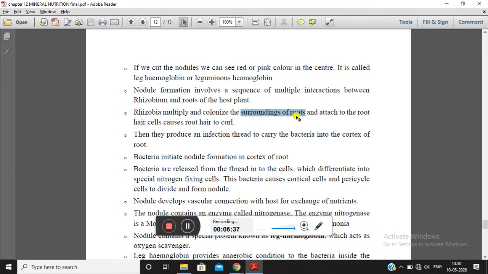Around the root hairs, a large number of rhizobia will be produced. They attach to the root hair cells and lead to the curling of the root hairs.